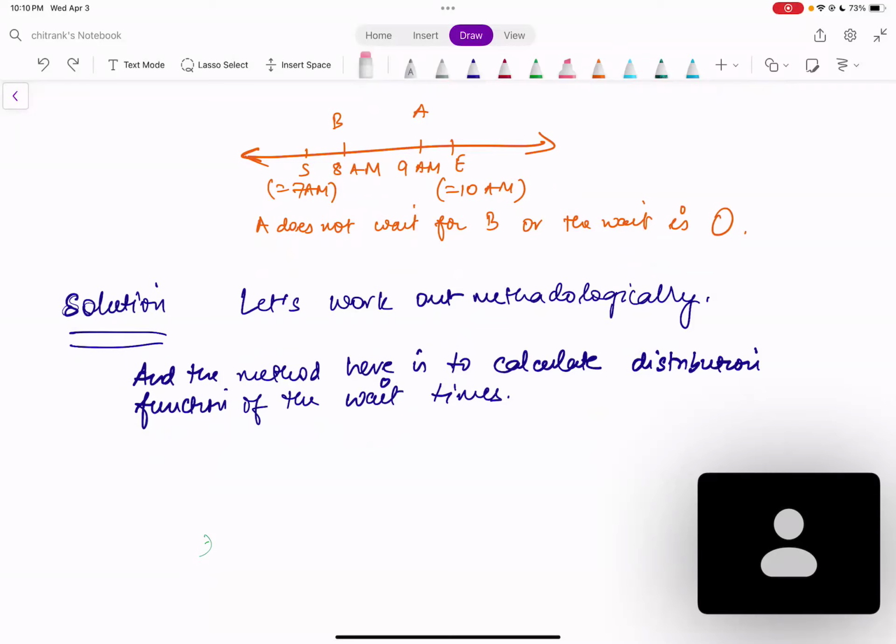So let's see. All that I'll be discussing right now is what the goal is, and then I'll just leave it for you to find out how you can solve that goal.